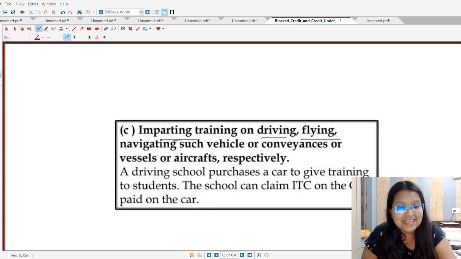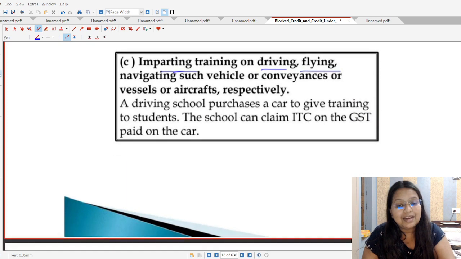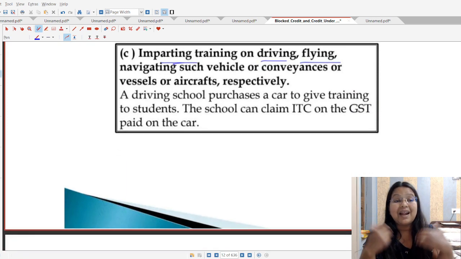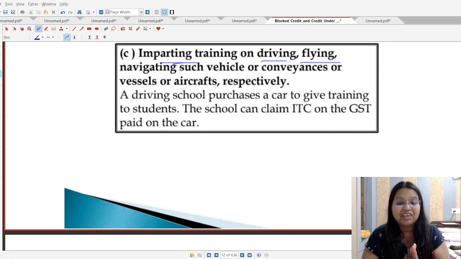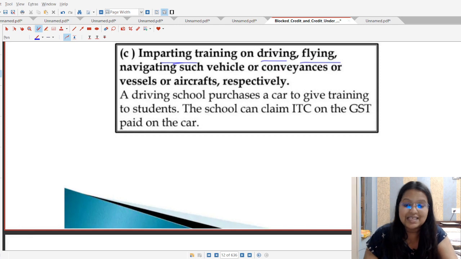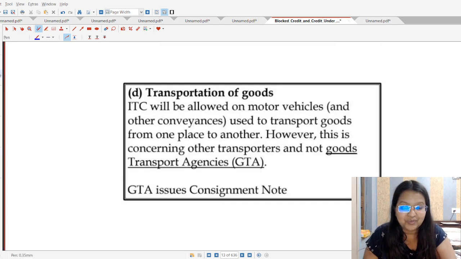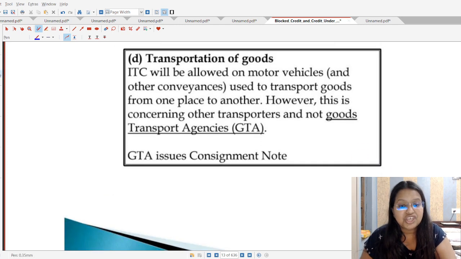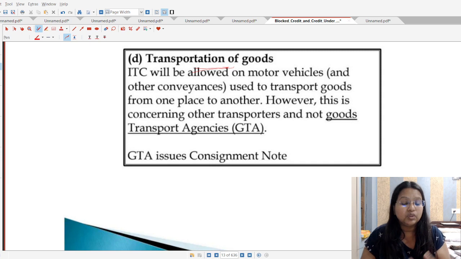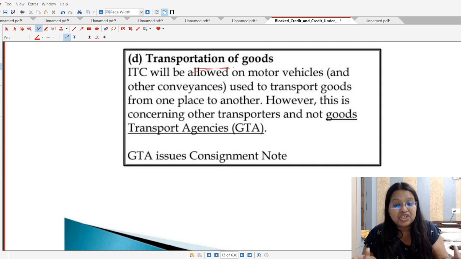Okay, next exception is if the motor vehicles and conveyances are used for imparting training on driving, flying. It means they are giving training on that motor vehicle and conveyances for the purpose of driving, flying, navigating such vehicles. So yes, in that case also ITC is allowed. And the fourth one is transportation of goods. But students, in the case of transportation of goods, ITC will be allowed on the motor vehicles and those conveyances which are used for transportation of goods.